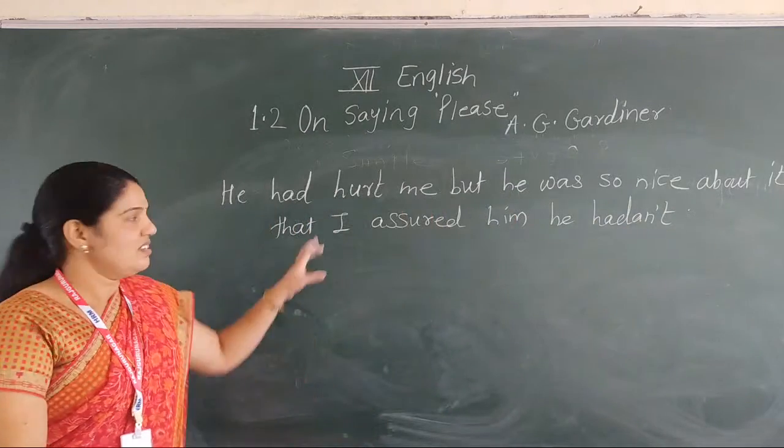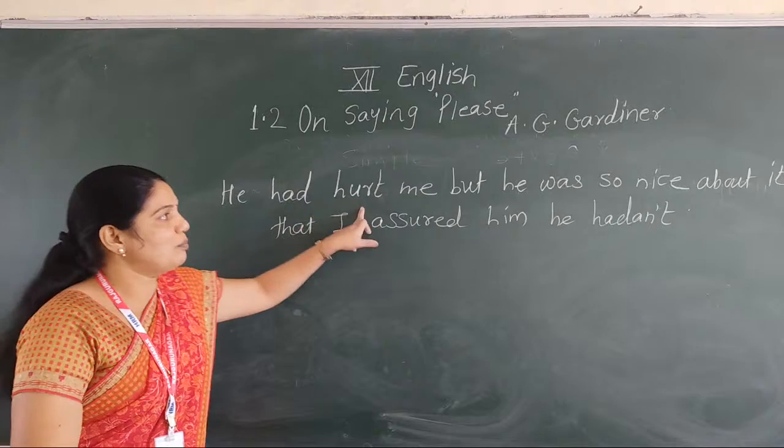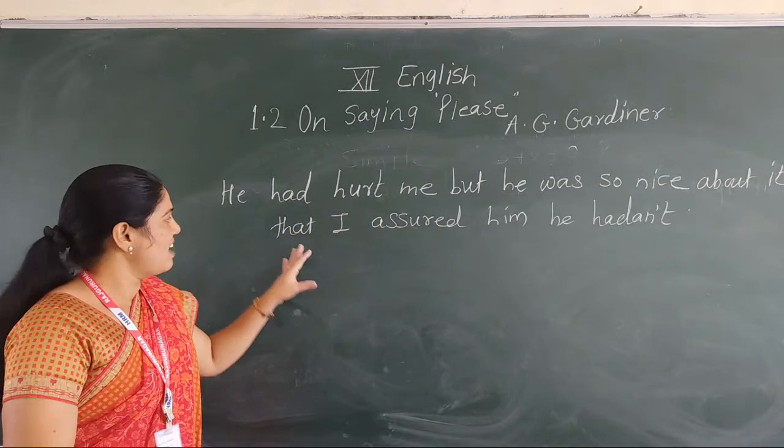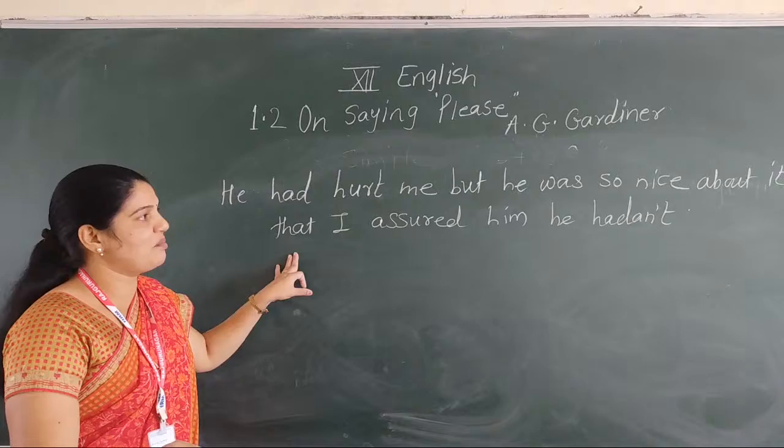See, here is our sentence: He had hurt me, but he was so nice about it that I assured him he hadn't.